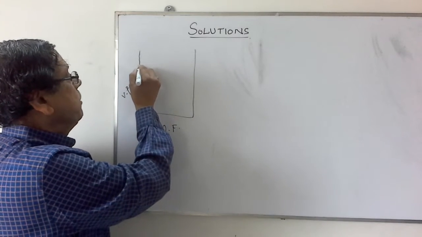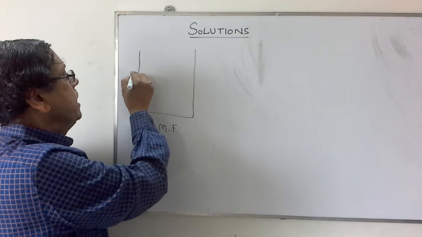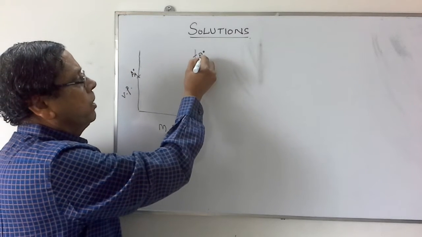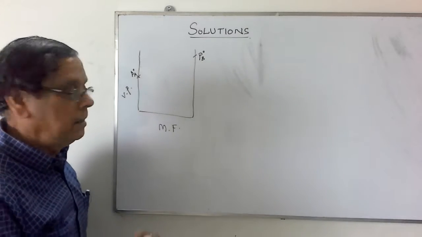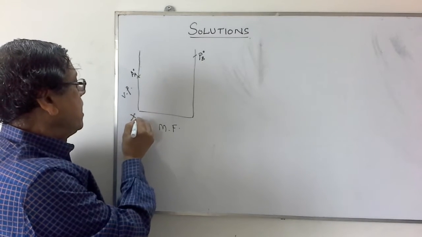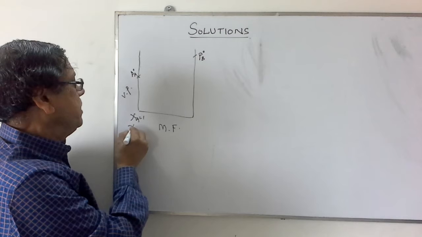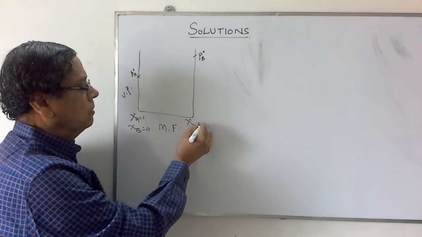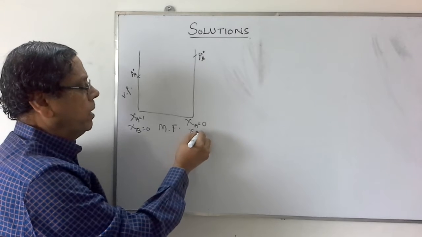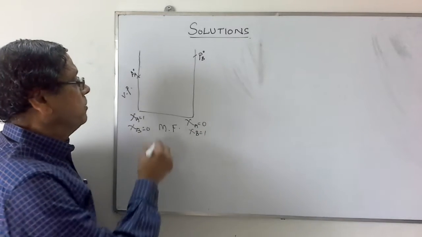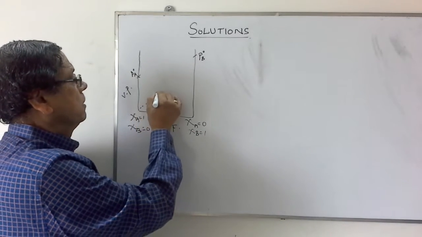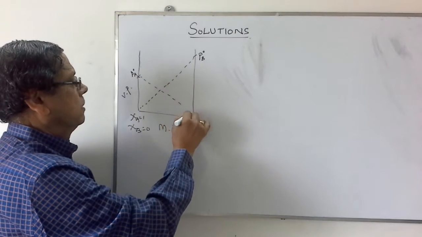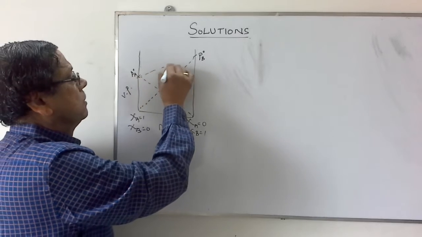Assume that this is the vapor pressure of the liquid A, that is P naught A, and this is the vapor pressure of the pure liquid B, that is P naught B. This is chi A equal to 1 and chi B equal to 0. Here chi A is equal to 0 while chi B is equal to 1. Assuming that this is the ideal behavior, we have these dotted lines like this.